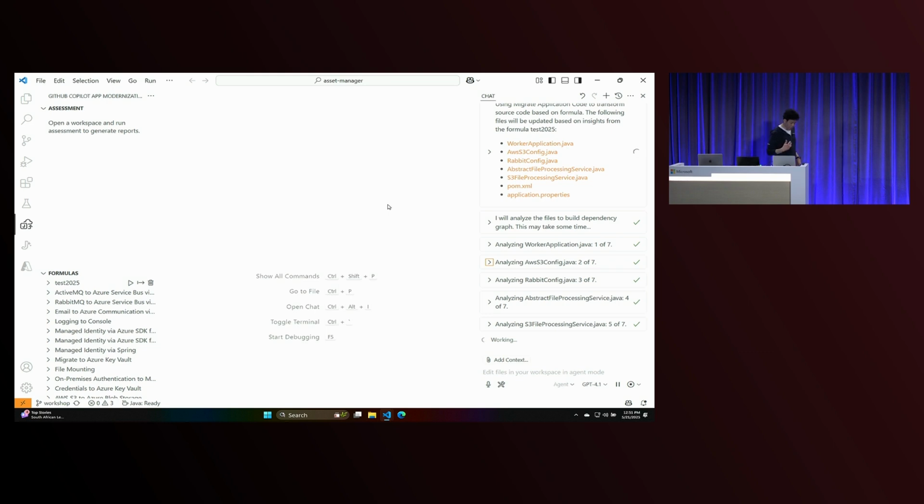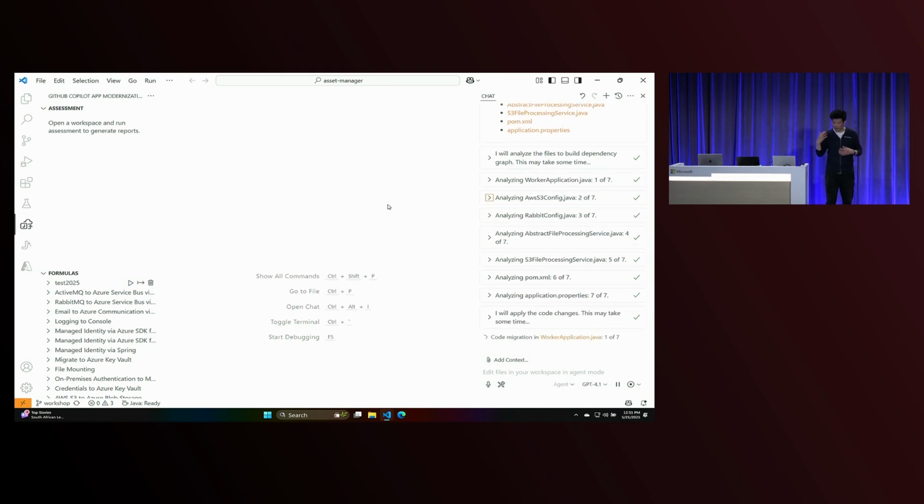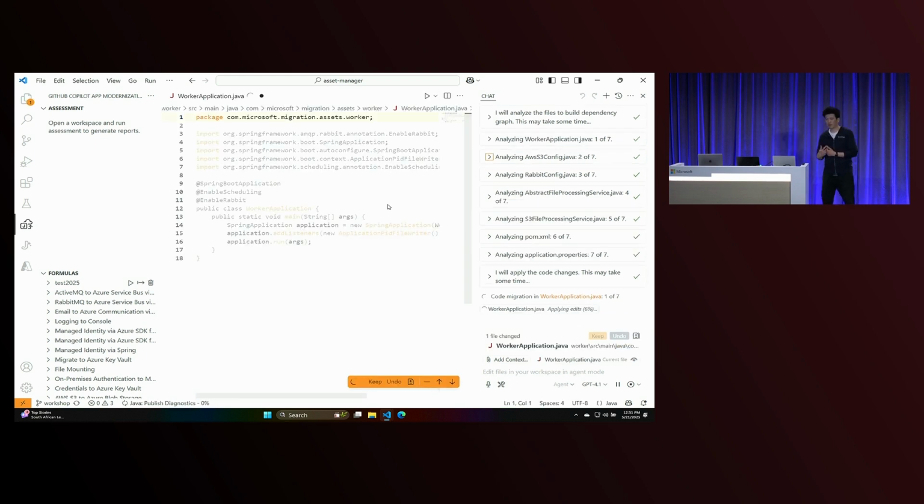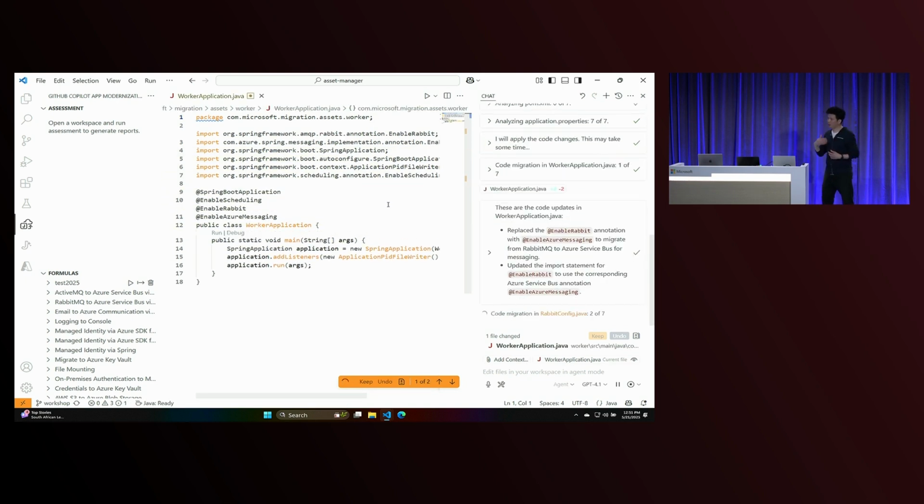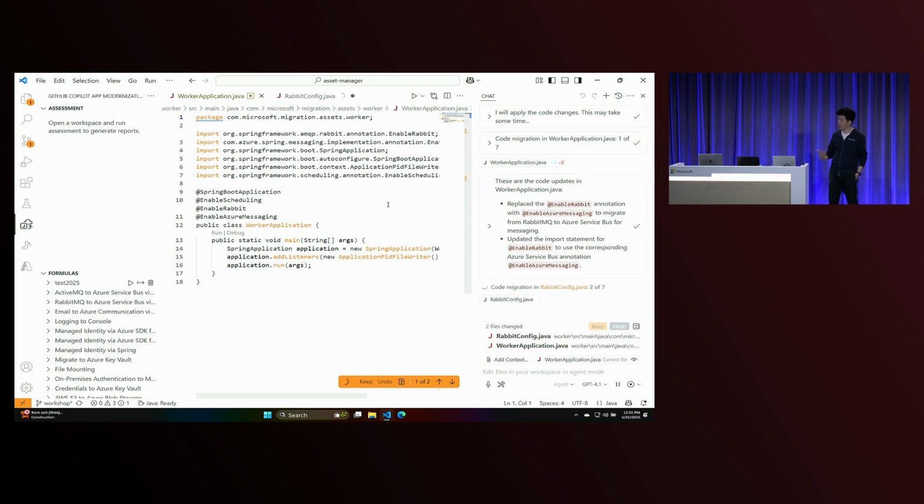And so this is an example of how, maybe in your organization, somebody's already done the work of some migration task or some jobs to be done there, and you want to capture it into a formula so that you can automate those same changes in another application. You can imagine that you might have 3 or 4 applications that you can run this Test 2025 formula on, which captures your organization's way of using Azure Service Bus. And that might be different from Microsoft's best practice on Azure Service Bus.